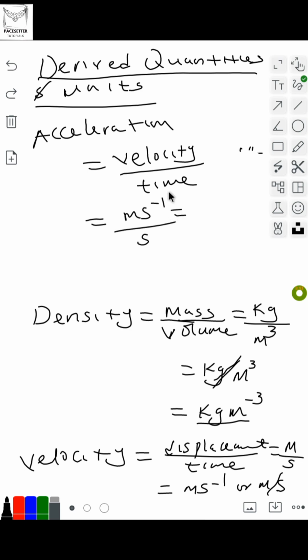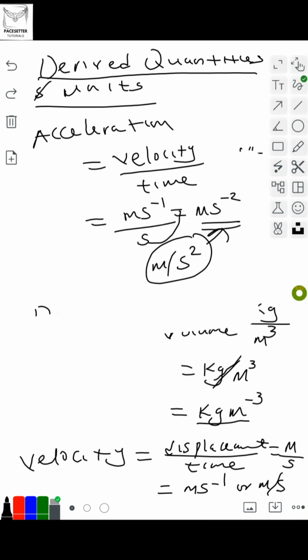By the time you take this up now, from the law of indices, it becomes something like this. That is, you're taking the denominator up. It becomes minus 1 minus 1, that's minus 2. So our acceleration is usually m s^-2, or we say meter per second square. So this and this are the same in mathematics. It is allowed. They are the same. Okay, take note of that.